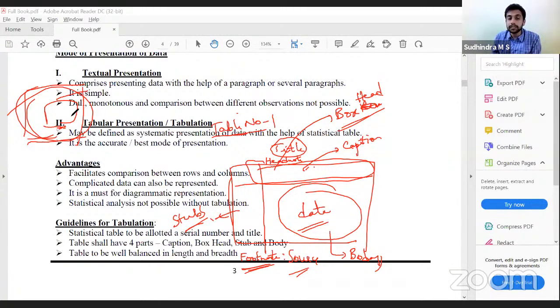And in the entire upper portion, there can be a unit of measurement specified just above the column headings. So there will be additional items in the columns, and they collectively are called box head. Okay, sir. Understood, sir. Thank you, sir. So that is the difference between box head and captions.